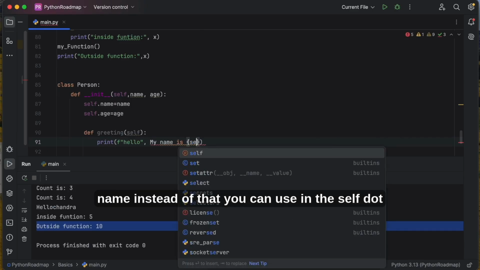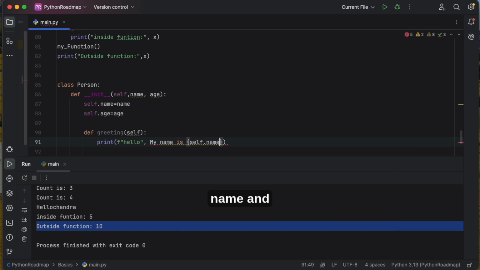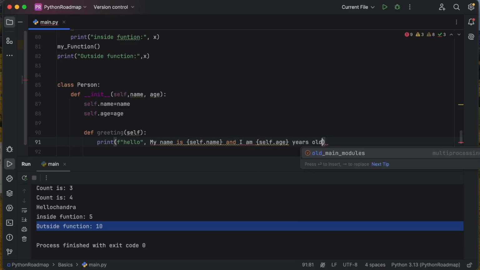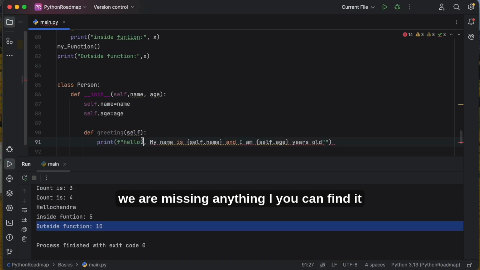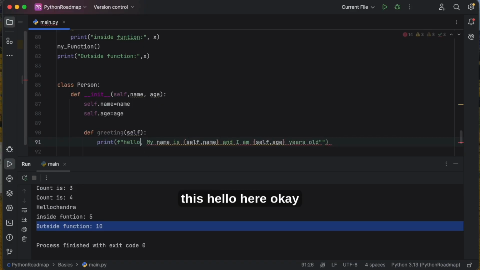Instead of that, we can use self.name, and I am self.age years old. If we are missing anything, you can find it. Remove this hello here. Okay, now this is fine.